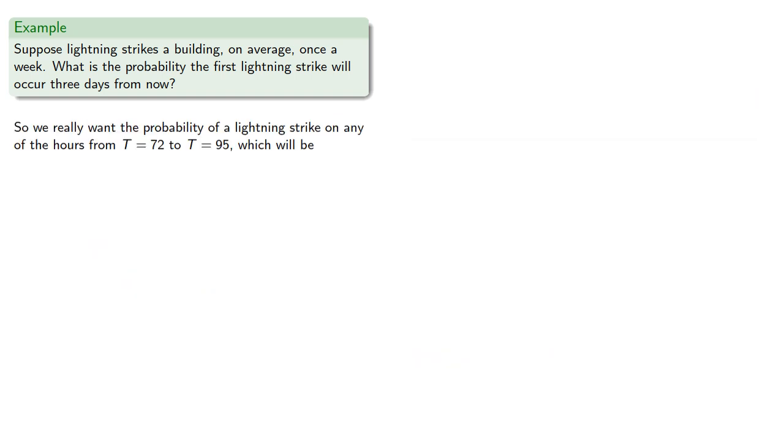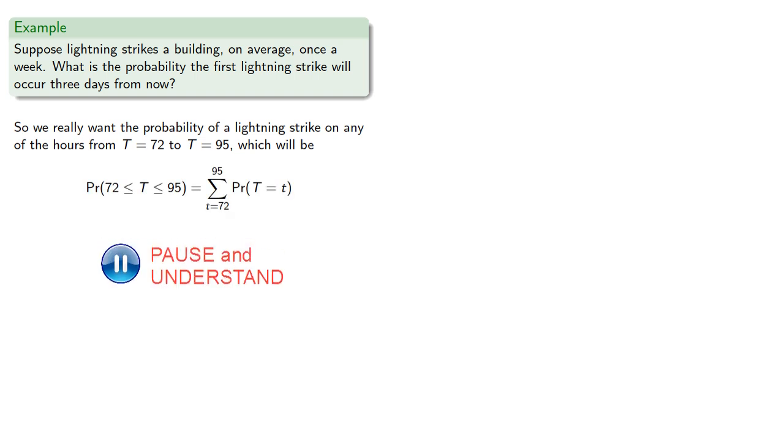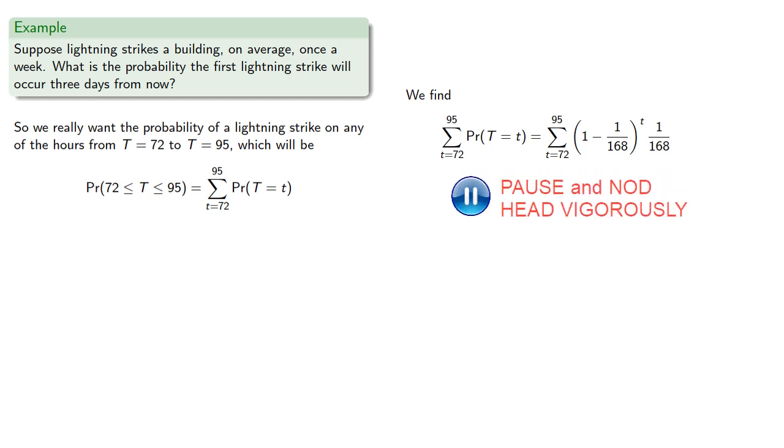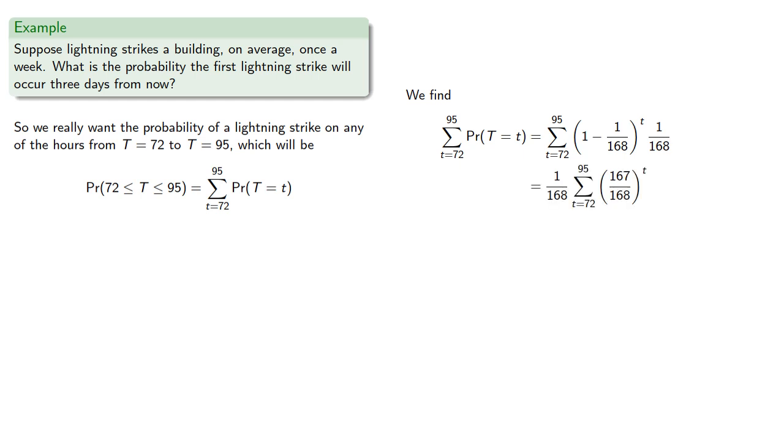So we really want the probability of a lightning strike on any of the hours from 72 to 95, which we'll have to get by summing a series. So those probabilities will have t hours with no lightning strike and then a lightning strike on the t plus first hour. And so we can remove that factor of 1/168th.